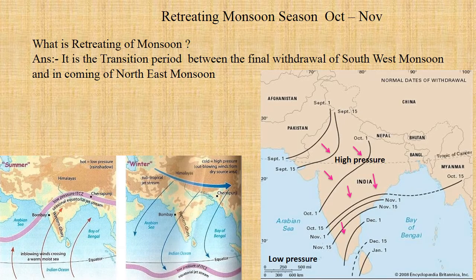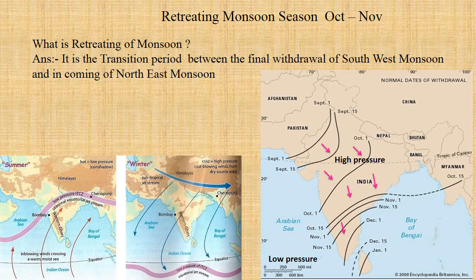Now let's begin the detailed explanation of the retreating monsoon season. The retreating monsoon season begins in October and November. As we saw in the previous slide, it's a transition period between the final withdrawal of the southwest monsoon wind and the onset, or coming in, of the northeast monsoon winds. Let's take the help of the map. Look at the map shown on the right hand side. In this map, look at the northern part of our country.